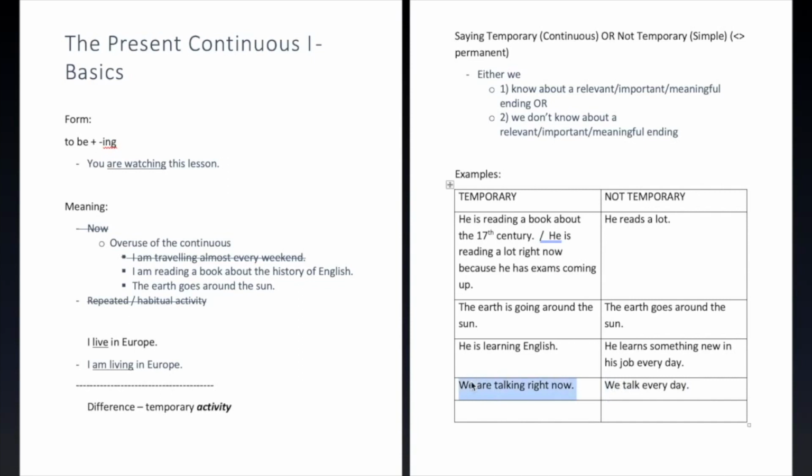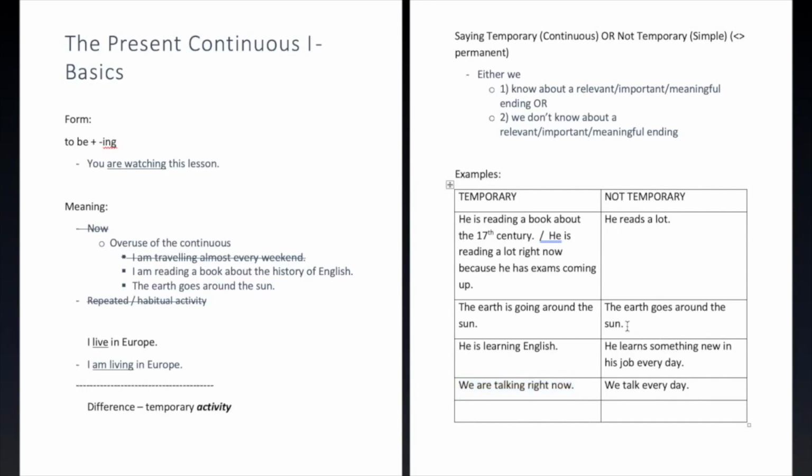If you're talking to somebody right now, and if you haven't seen this already, the reason that we use the continuous for things that are happening right now is not because this is the meaning of the continuous. It's because things that are happening right now, a lot of the time, are temporary things. Okay, not always, but a lot of the time these are temporary things.